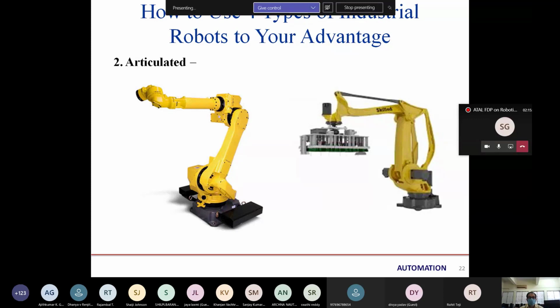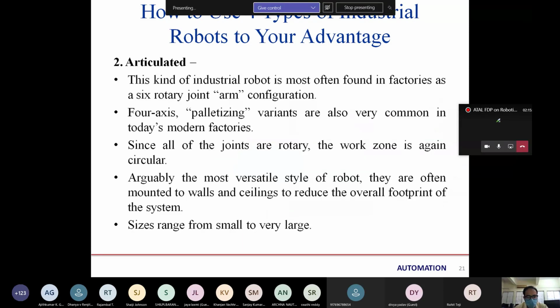Are there any doubts in the video or in the articulated or SCARA robot? Excuse me, sir. Yes, ma'am. Sir, there are written 4 axes. So 3 is XYZ and the last one, the L joint? Ma'am, can you repeat? In the articulated robot, the 4 axes was there. So the 3 is XYZ and the fourth one? Ma'am, 3 is XYZ. That is independent.